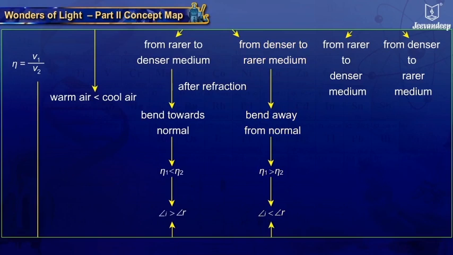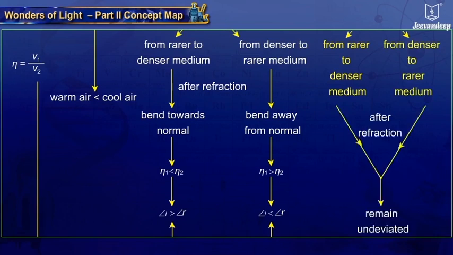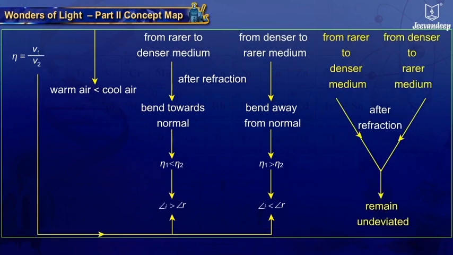When a light ray is incident normal to the interface between any two media, that is, either from rarer to denser or denser to rarer medium, light propagates undeviated.